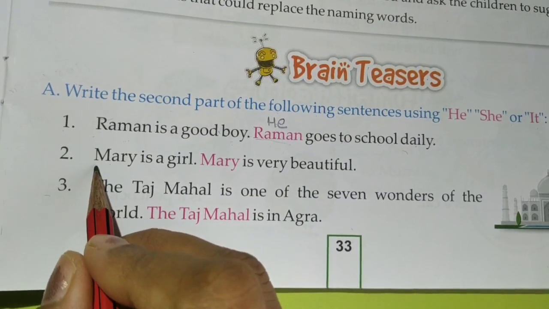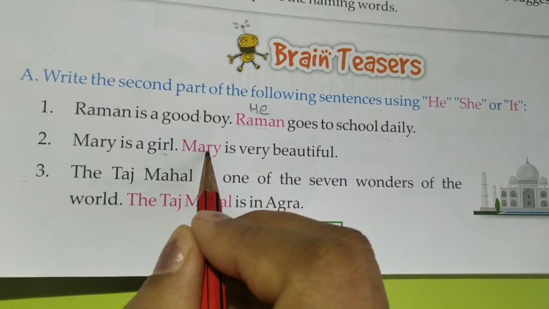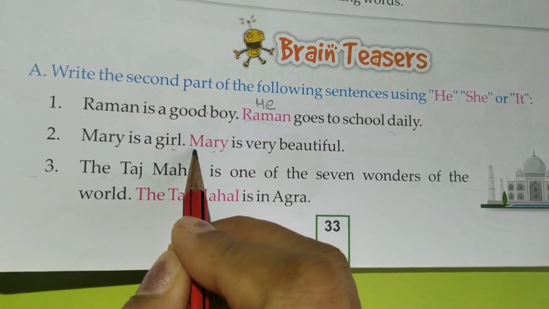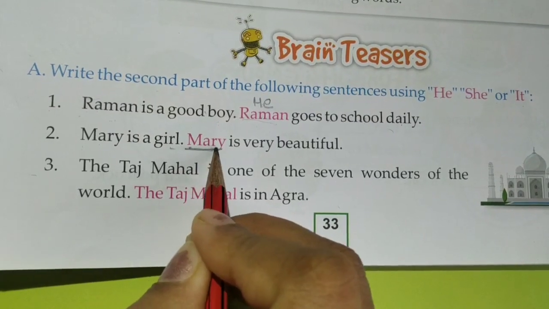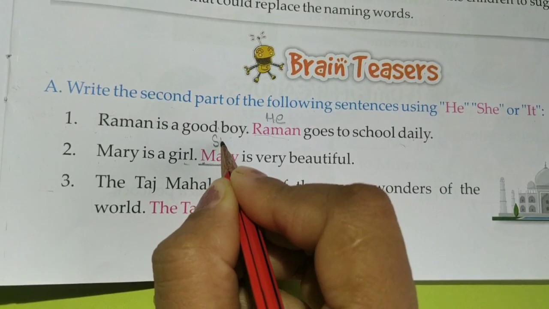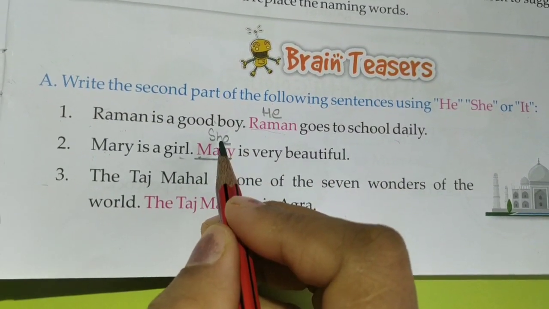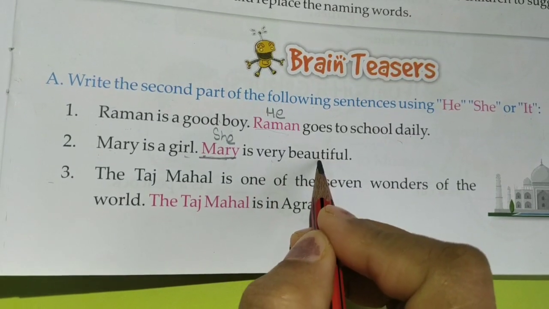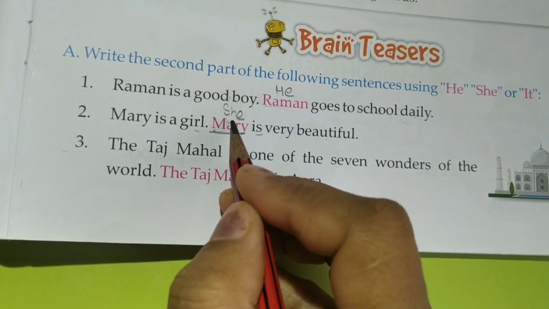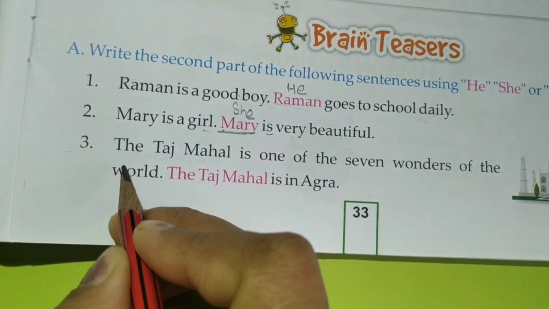Number 2. Mary is a girl. Mary is very beautiful. Again we are repeating the same name, so we have to replace the naming word with which one? She. Mary is a girl, full stop. Then she is very beautiful. Remember when to use is? He, she, it, singular person, one person.